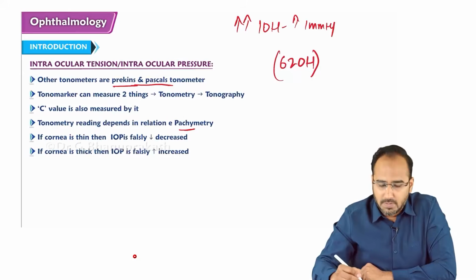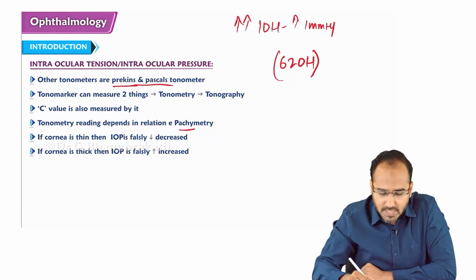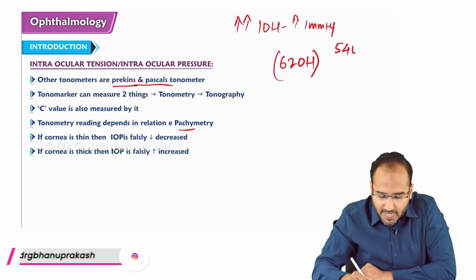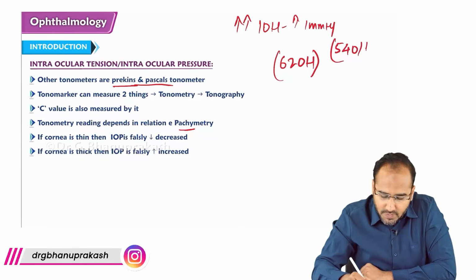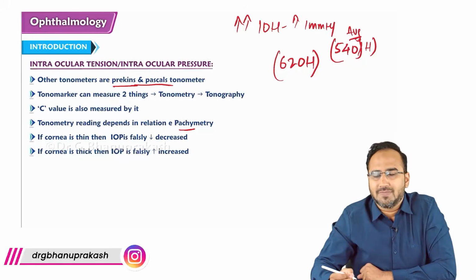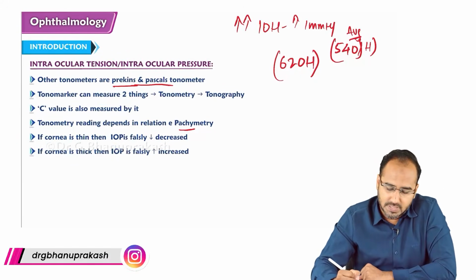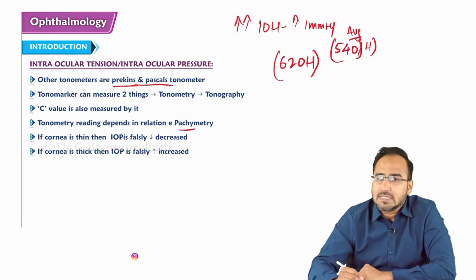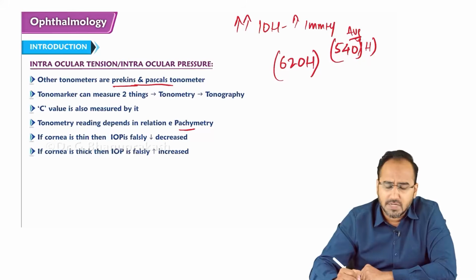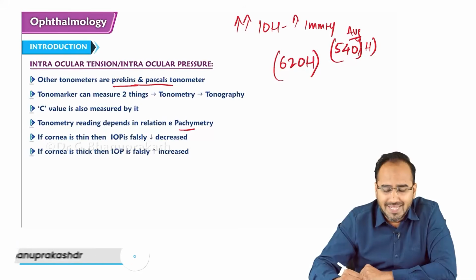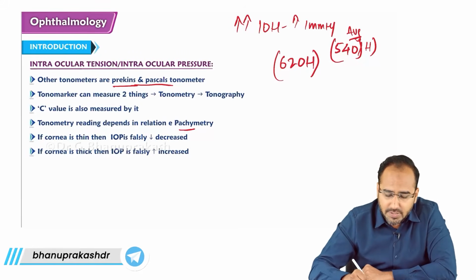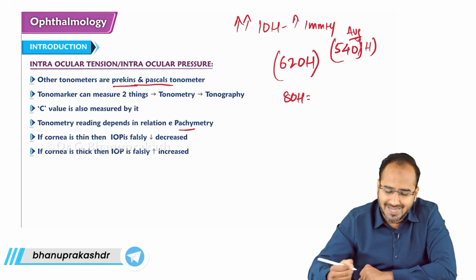What are the normal pachymetry readings? 500 to 600. On an average, we take a value of 540 microns. The average value of pachymetry is 540 microns. This patient has a pachymetry reading of 620 microns. So how many extra are there? 80 microns are extra compared with the average value.